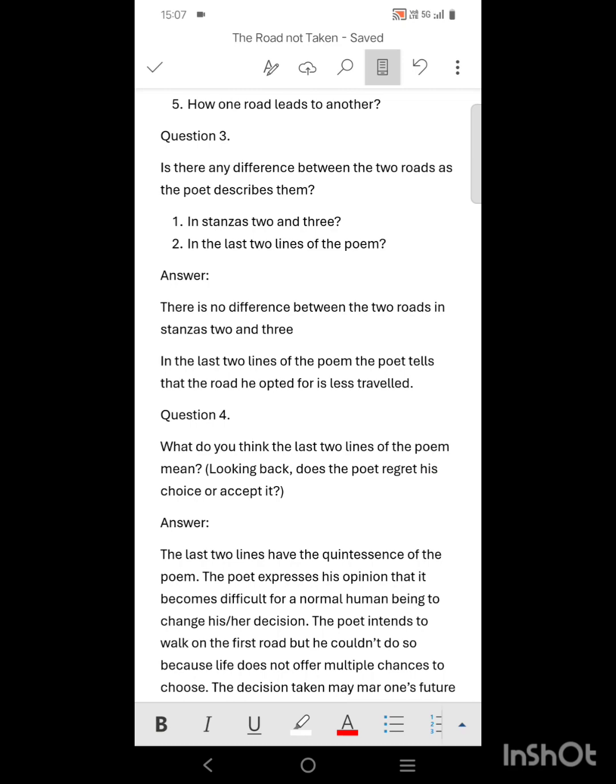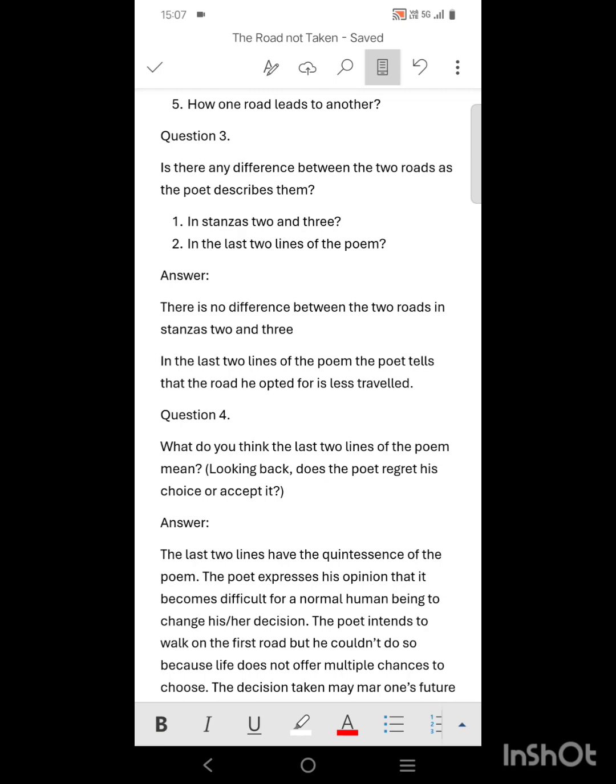So the answer, there is no difference between the two roads in stanzas 2 and 3. In the last two lines of the poem, the poet tells that the road he opted for is less traveled. So in stanza 2 and 3, it was actually the description of the two paths that was in front of the poet and he had to choose.